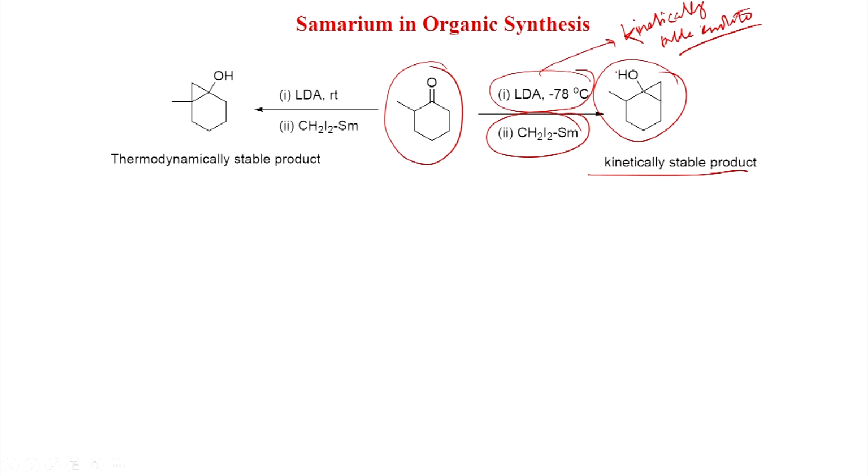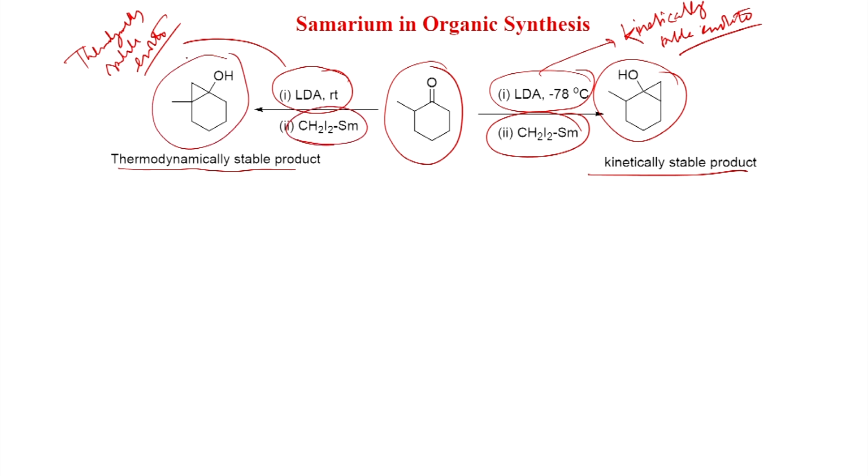you get this product. On the other hand, at room temperature, because you allowed the reaction to equilibrate, only the thermodynamically stable enolate will form. So, this will give the thermodynamically stable enolate, and after that with CH2I2 samarium you get this. So, in one case the enolate is from this side, in another case the enolate is from this side, and that is why the cyclopropanol forms on this side.